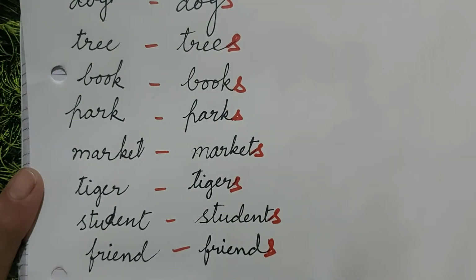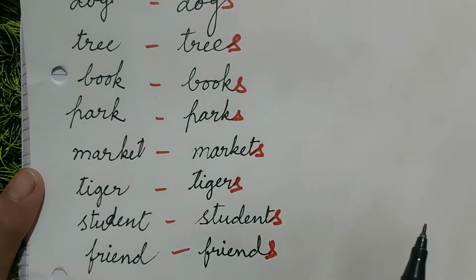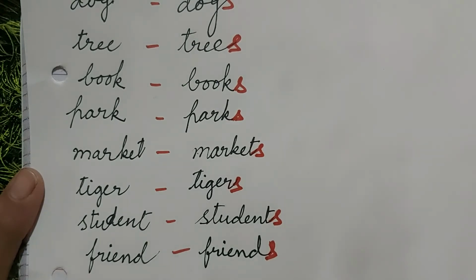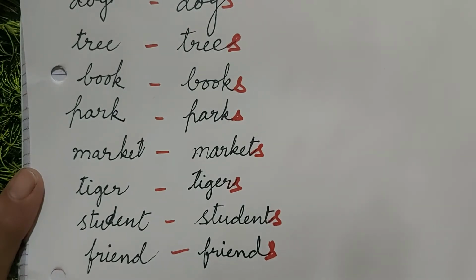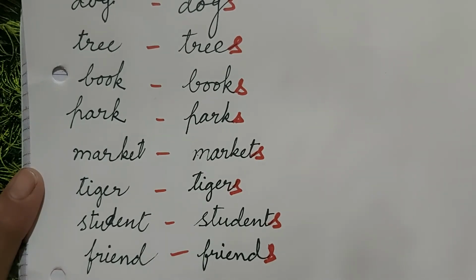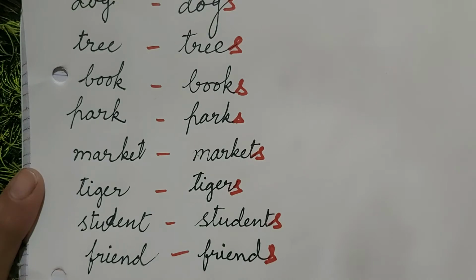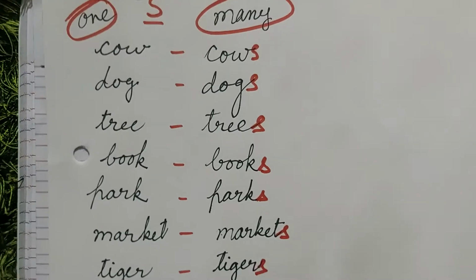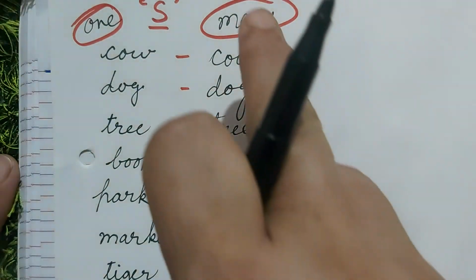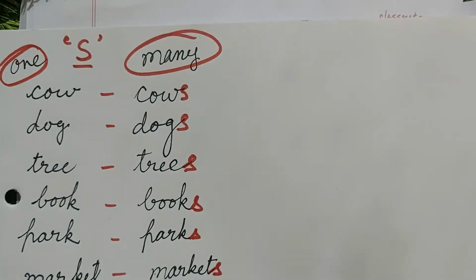Uncle, when we add s, it becomes uncles. Teacher, when we add s, it becomes teachers. Mother, when we add s, it becomes mothers. Ball, when we add s, it becomes balls. All these are singular, one. All these are plural, many, by adding s.